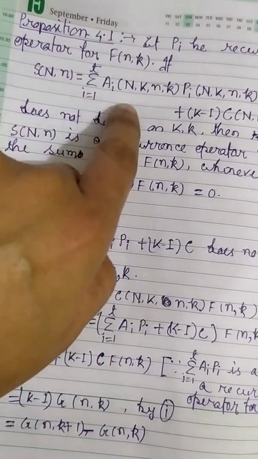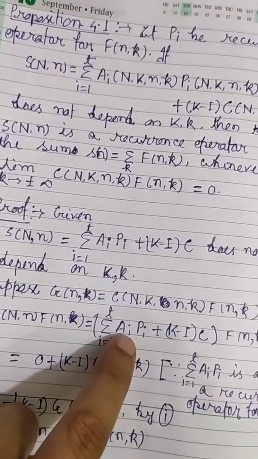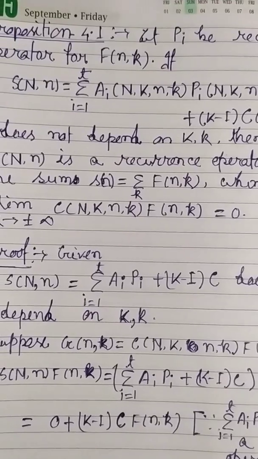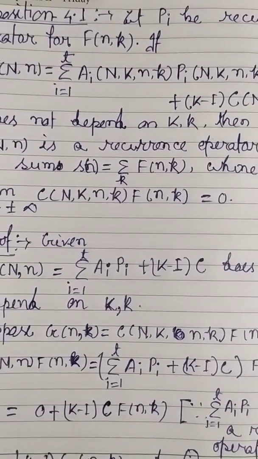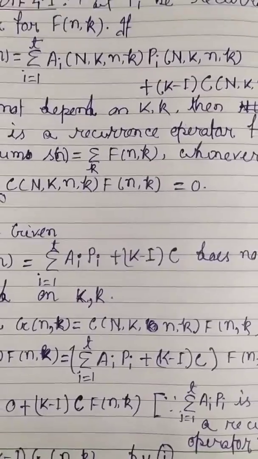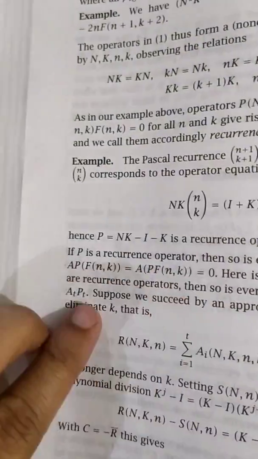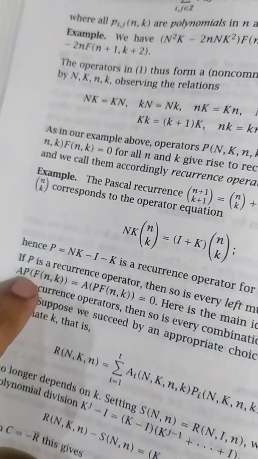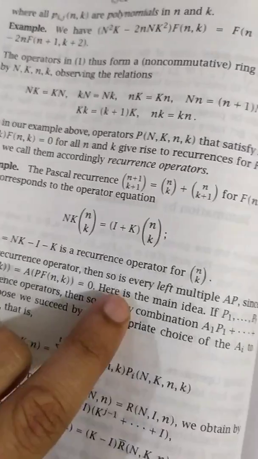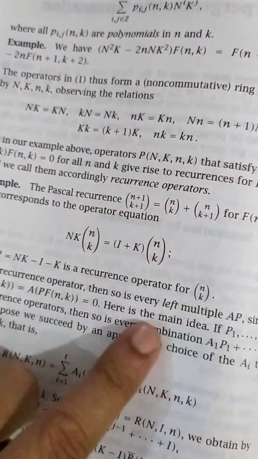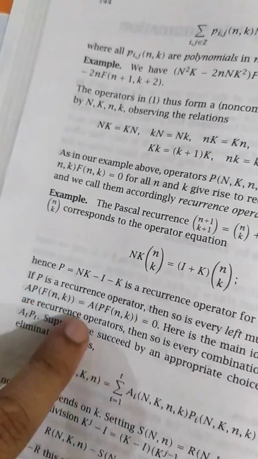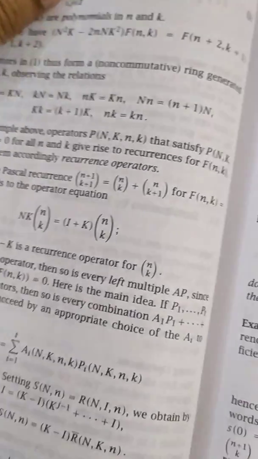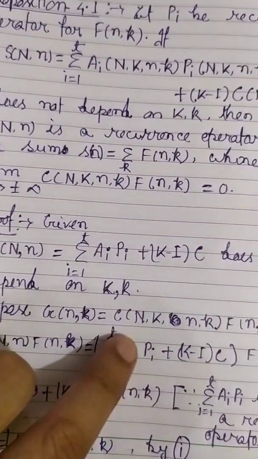You observe that if P is a recurrence operator, then so is every left multiple aP. We already established this result, and this idea can be extended to a finite number of cases. If P1, P2 are recurrence operators, then so is every combination, a1 P1 up to at Pt. So this is also a recurrence operator.